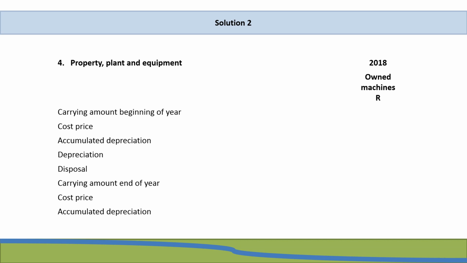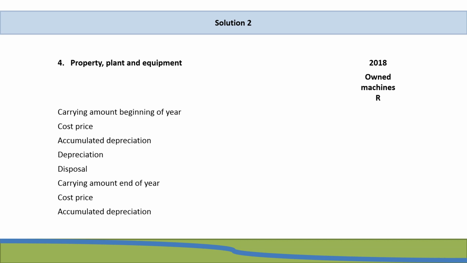And again, as we're dealing with a normal lessor, we know that the item that is being leased is a non-current asset, and in this case it was an asset that came from PPE. So there are transactions that affect your PPE note. Remember, you have your disposal of your vehicles, and you have your cost price and your accumulated depreciation, and therefore you are required to do your property, plant and equipment note. So in this case, we have our property, plant and equipment note with a carrying amount at the beginning of the year, cost price, accumulated depreciation, our disposal, and then carrying amount end of the year with cost price and accumulated depreciation.